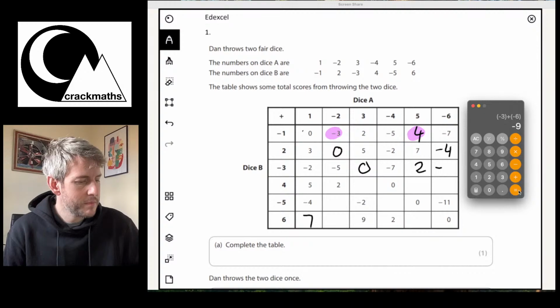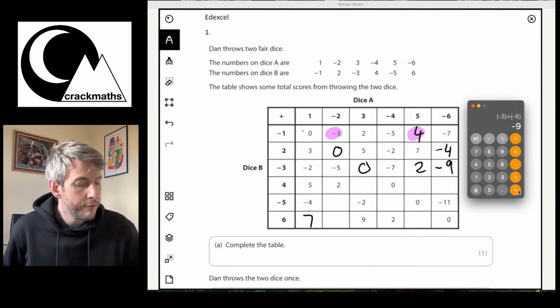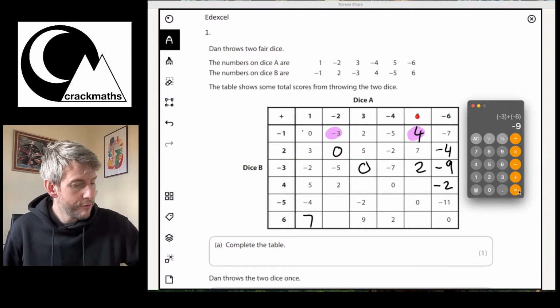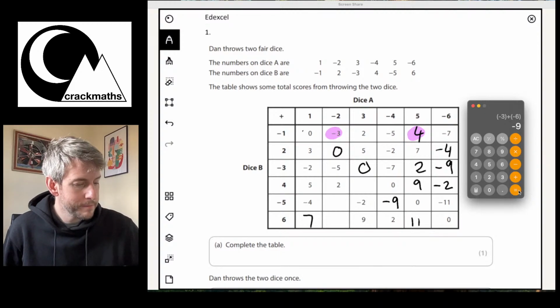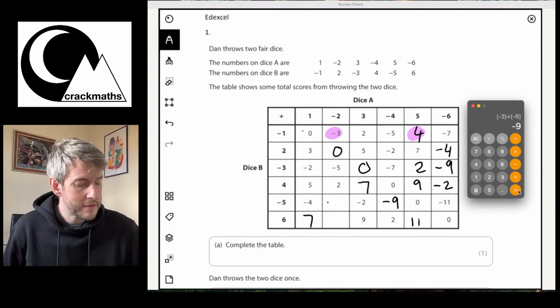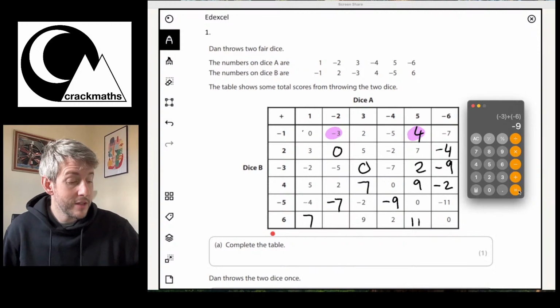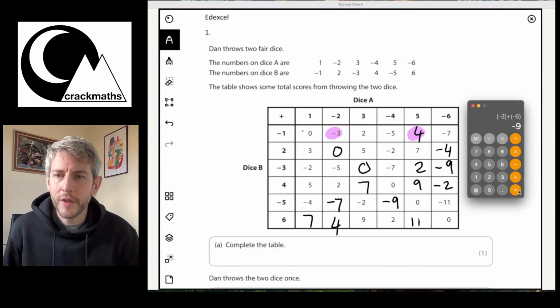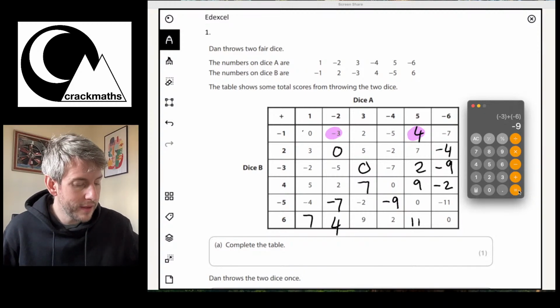Okay, so that's -9. 4 take away 6 is -2. 5 add 4 is 9. 5 add 6 is 11. -4 add -5 is -9. 3 add 4 is 7. -2 add -5 is -7, and 6 take away 2 is 4. Okay, so there we go, we've completed the table there.